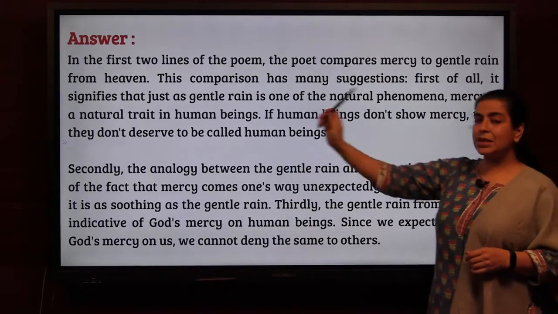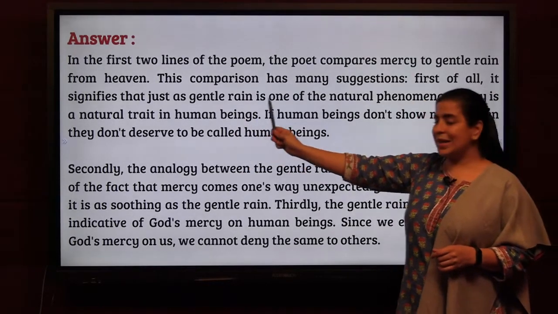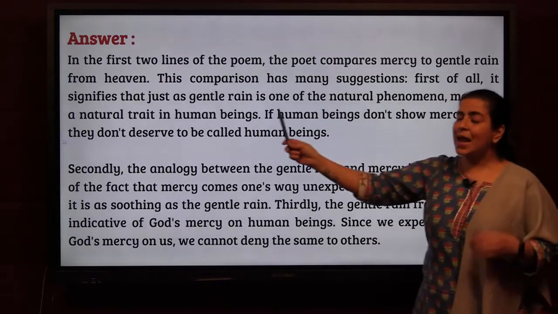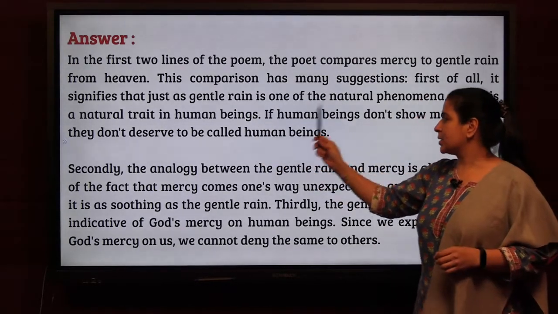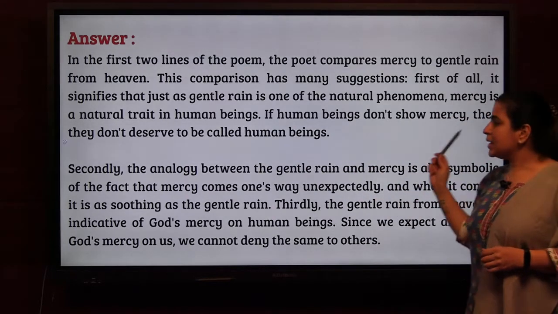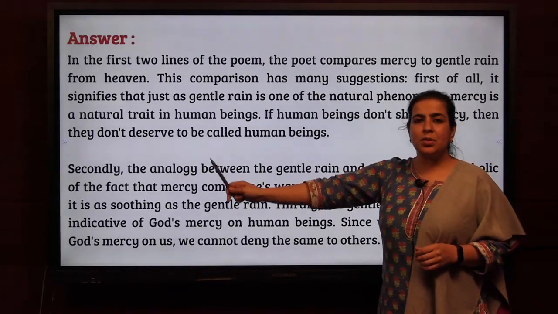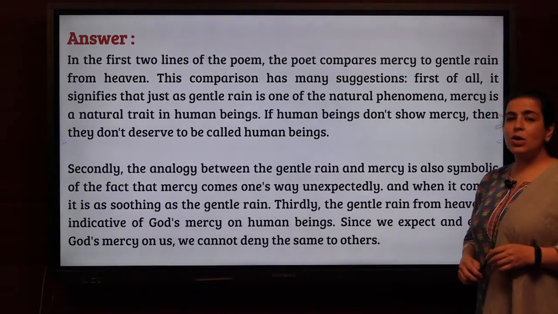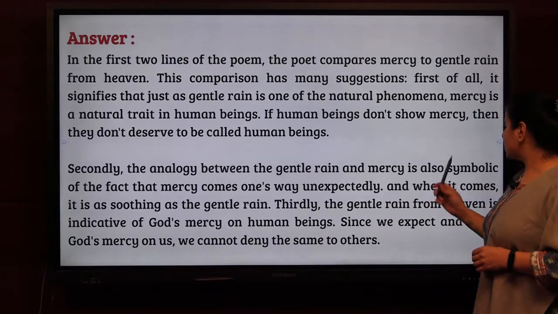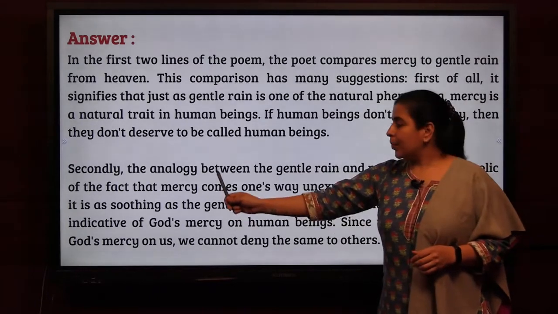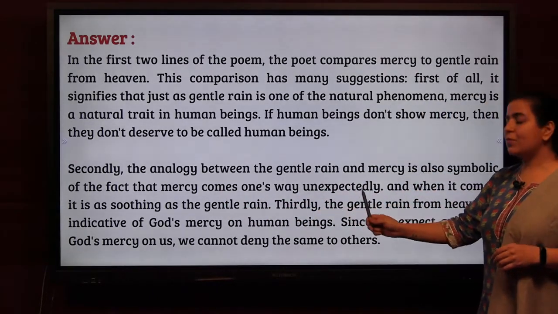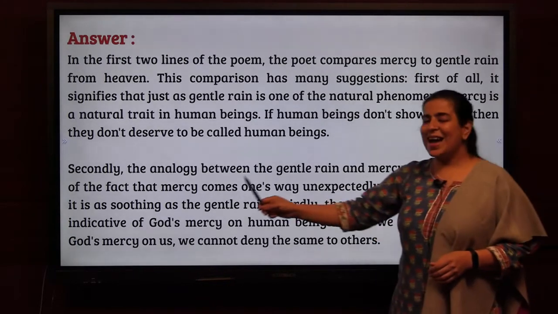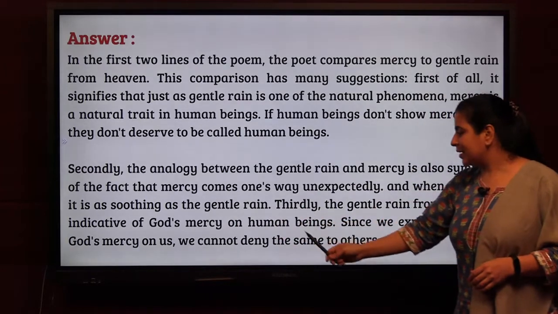First of all, it signifies that just as gentle rain is one of the natural phenomena, mercy is a natural trait of human beings. If human beings don't show mercy, then they don't deserve to be called human beings. They are next to animals. Secondly, the analogy between the gentle rain and mercy is also symbolic of the fact that mercy comes one's way very unexpectedly. And when it comes, it is as soothing as the gentle rain.